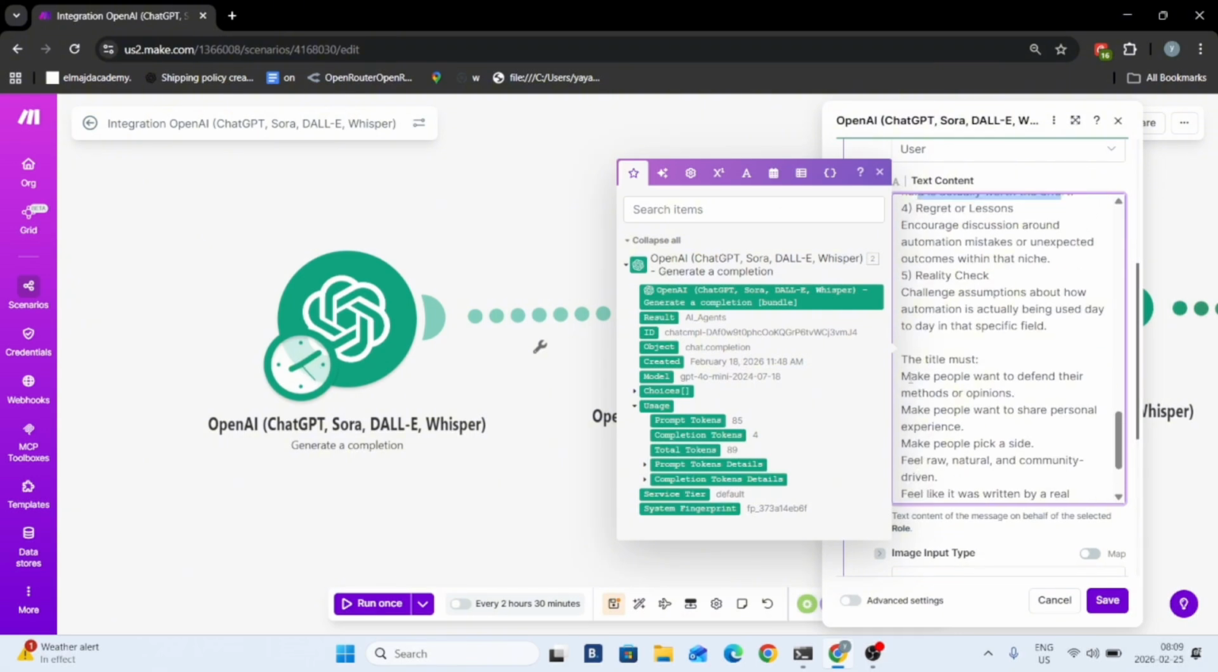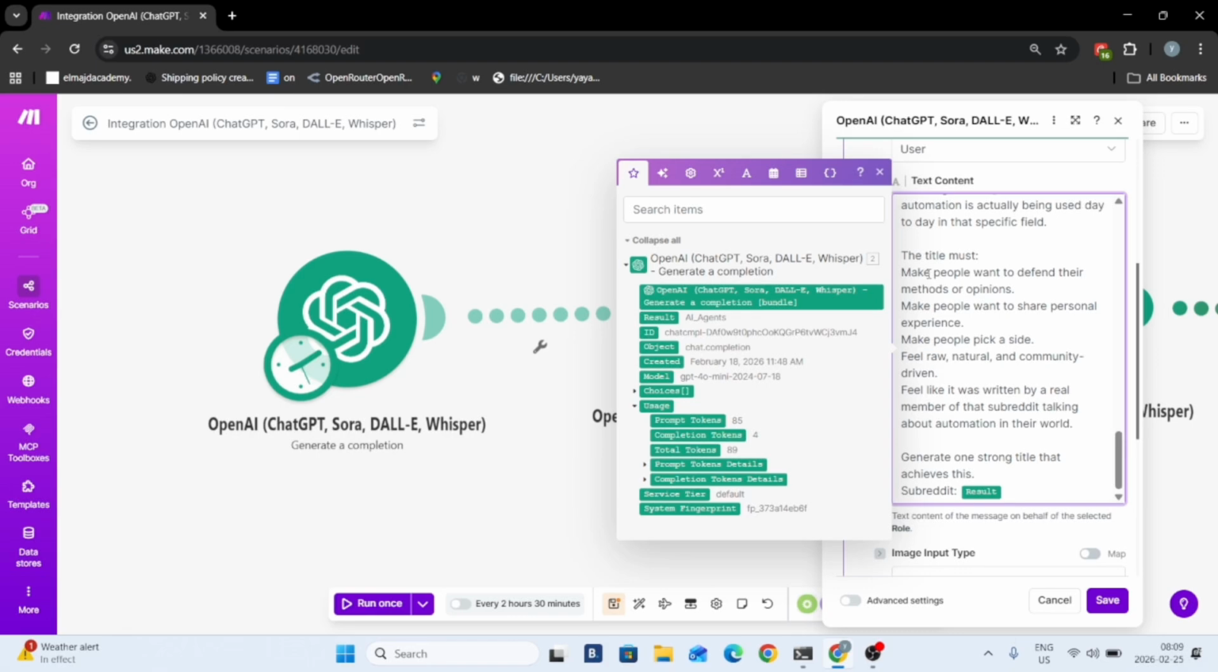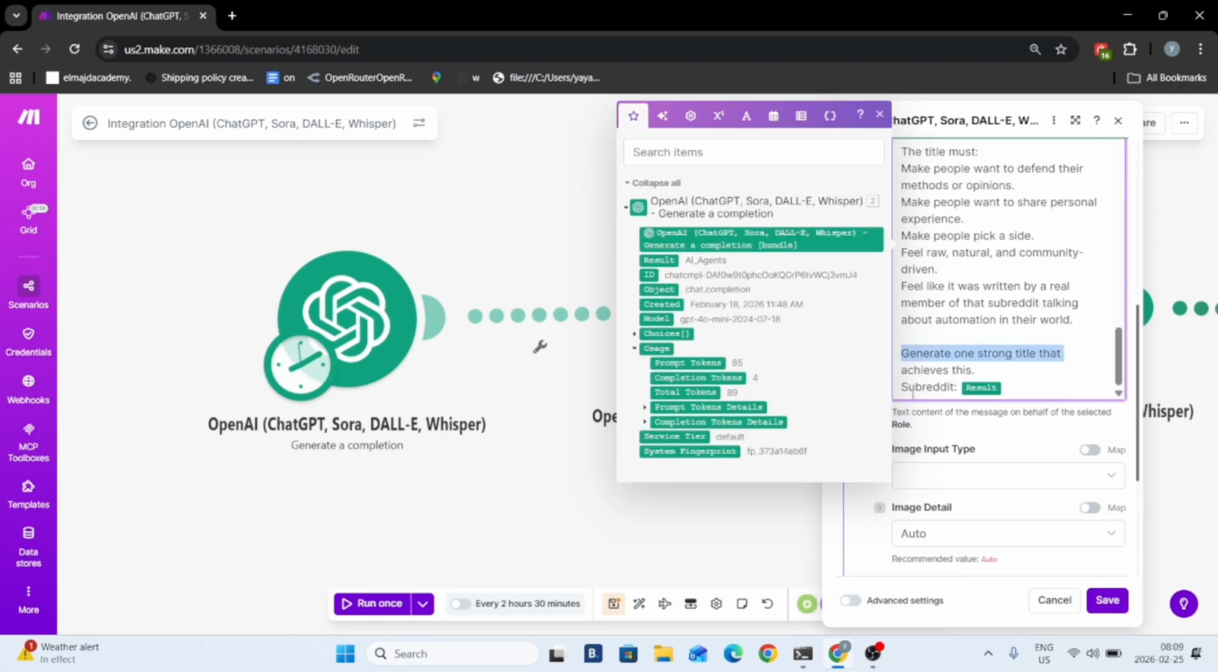Then I basically told him, the title must make people want to defend their methods or opinions, make people want to share personal experience, make people pick a side, feel raw, natural, and community driven. Must feel like it was written by a real member of that subreddit talking about automation in their world. Generate 1 strong title that achieves this. Subreddit, and then I put the subreddit again.